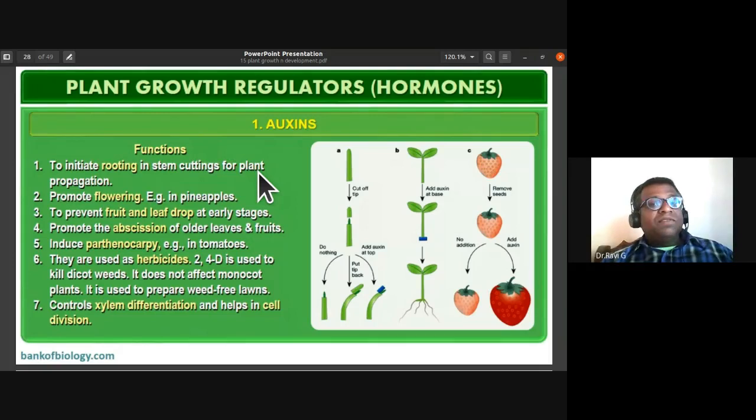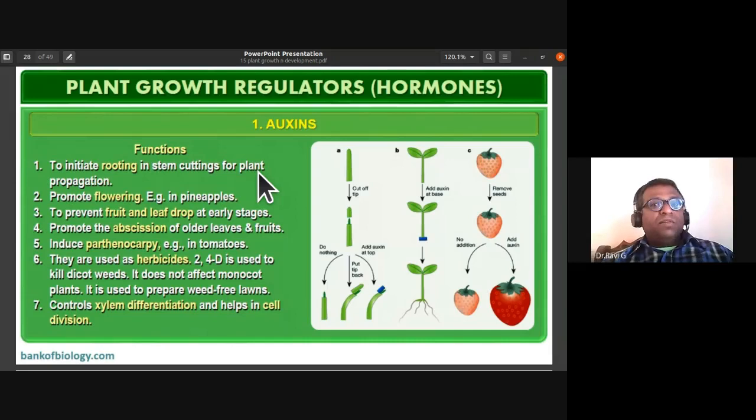They start developing roots. I have found a place where a very thick stem of drumstick started developing roots once sown in the soil. So this rhizogenesis, formation of roots, is one of the special properties of auxins. So they can help initiate root formation in stem cuttings for plant propagation.